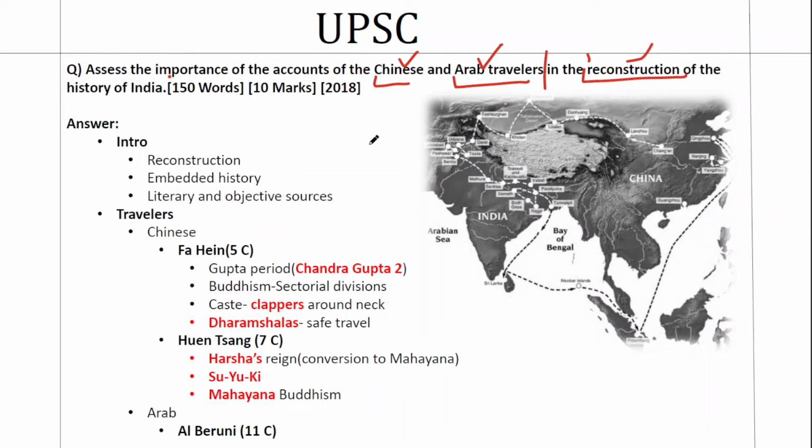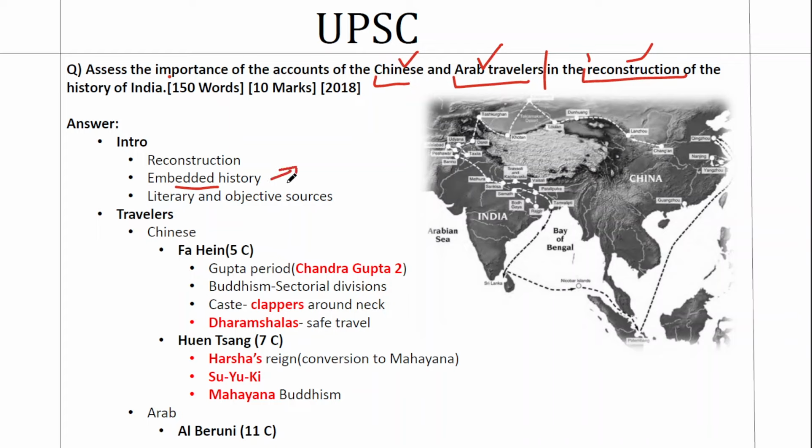Because if you take the way Indian history was constructed, when you go to the colonial period, when they came to India, they said that Indians lacked historical sense because Indians didn't have proper historical text. What we had was itihasas, puranas, traditions, myths. We didn't have historical text. But later, when the nationalist historians came and when historians like Romila Thapar came, they gave the idea of an embedded history. Embedded history means history that is embedded in the traditions and the other texts.